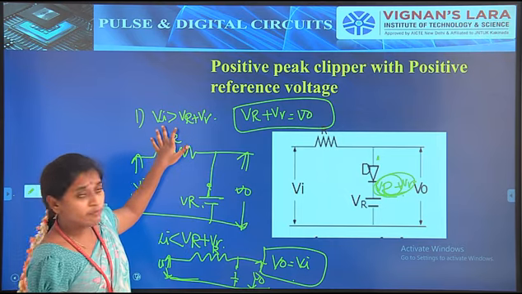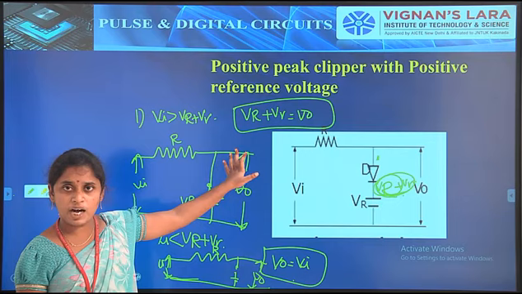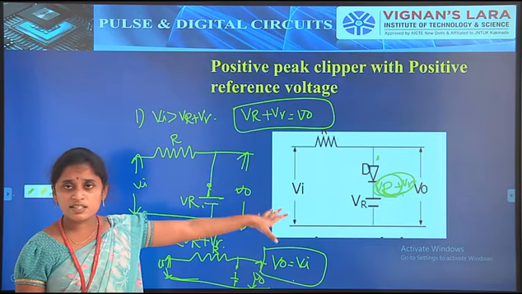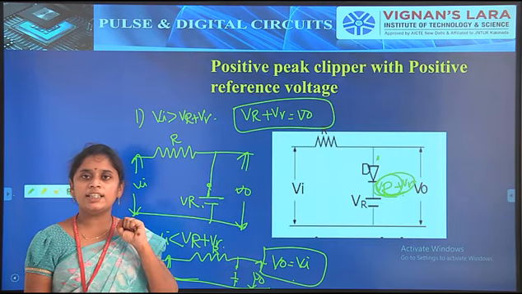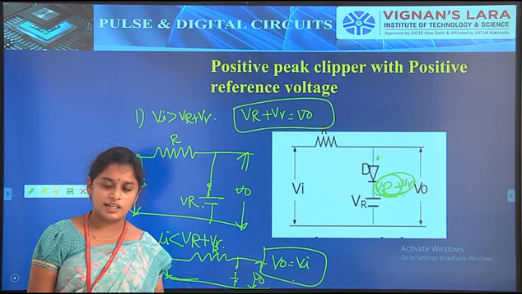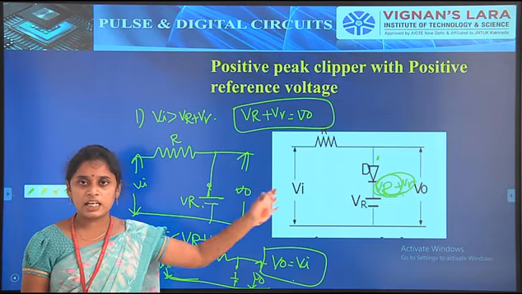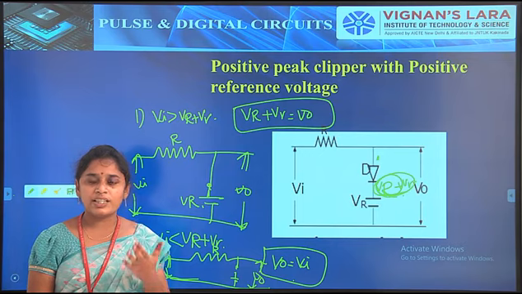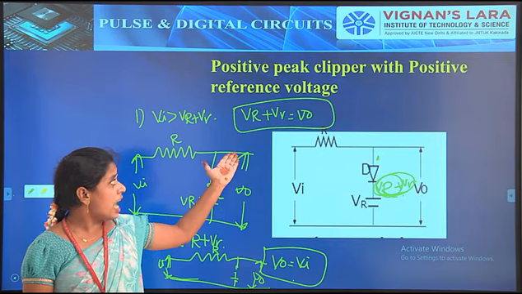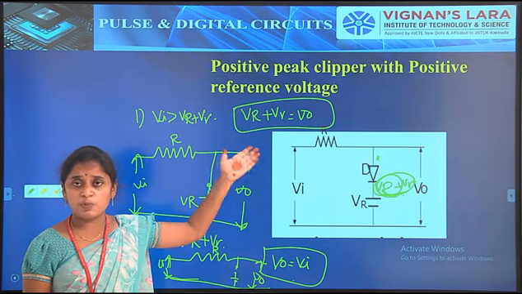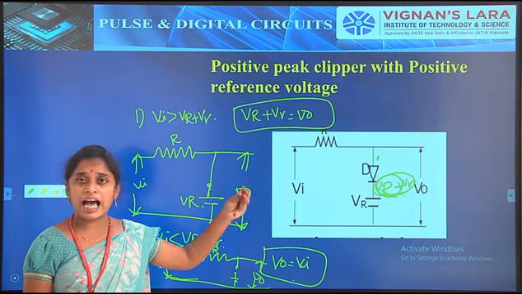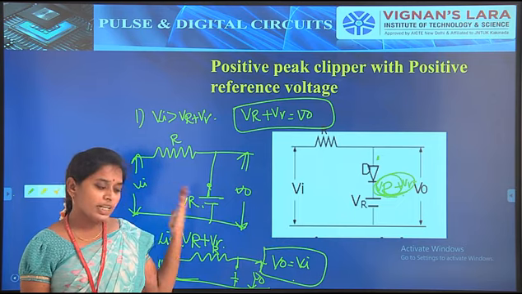When Vi is greater than VR plus V gamma, the diode is on. When the diode is on, the voltage is generally V gamma, but here the reference voltage is present. So the output voltage is VR plus V gamma, the reference voltage as well as the cut-in voltage.